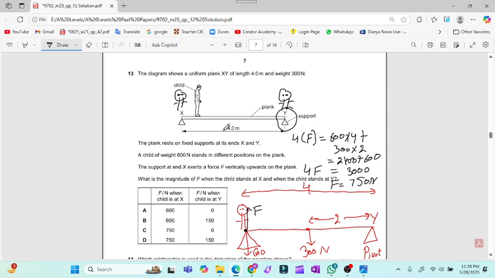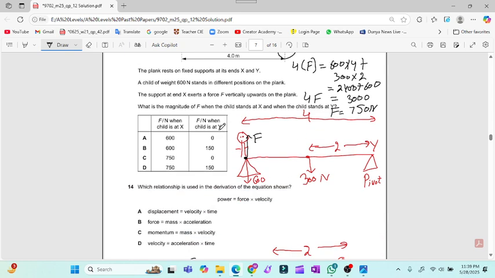So now what we will do, I have drawn already a diagram. The total length is 4. The plank has a weight which is 300 Newton. From point Y, the distance of the weight is 2, and then the kid has a weight of 600 Newton, and the distance of the kid from the pivot Y is 4.